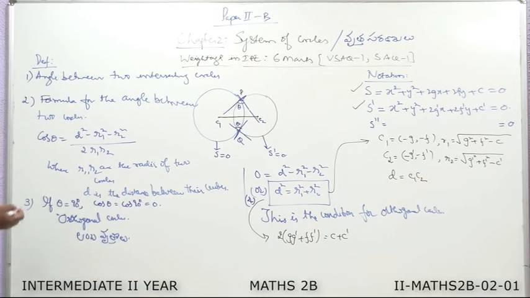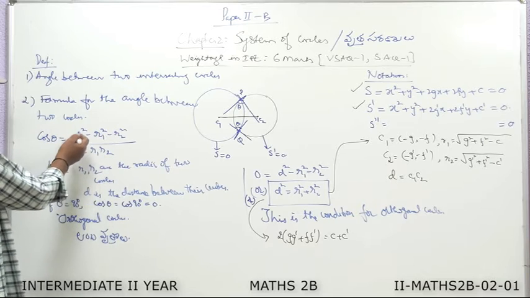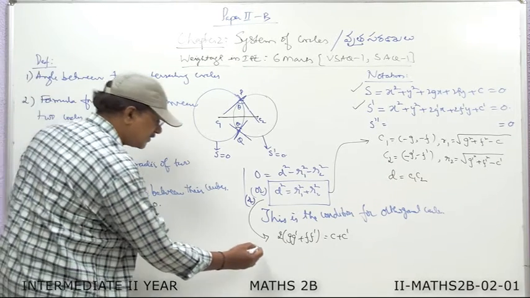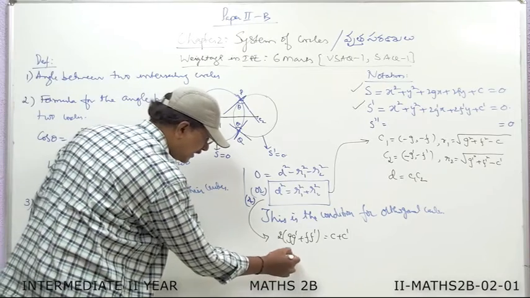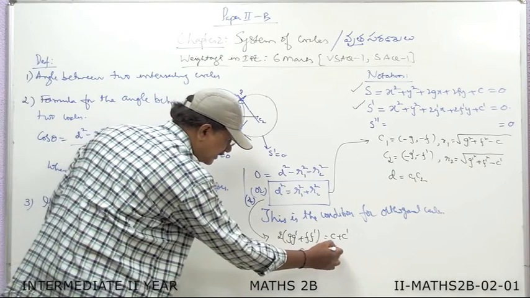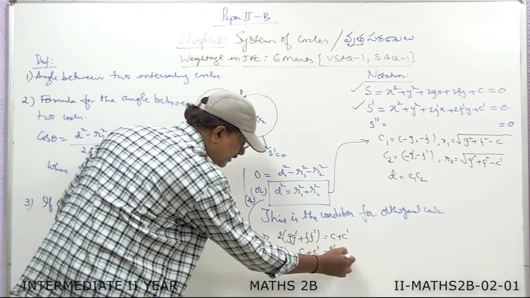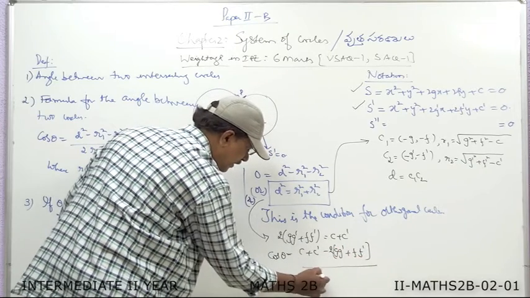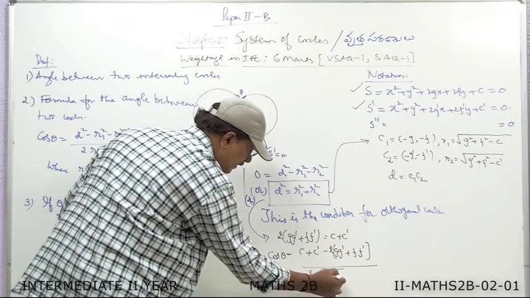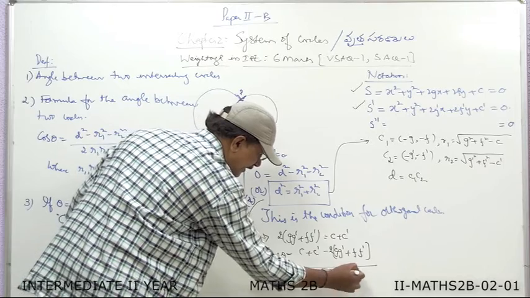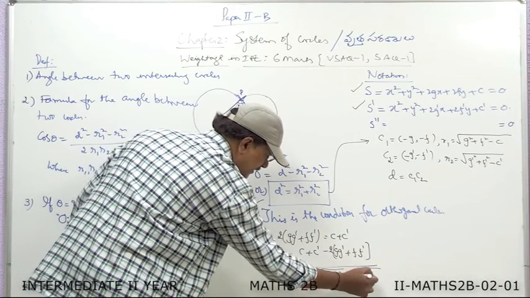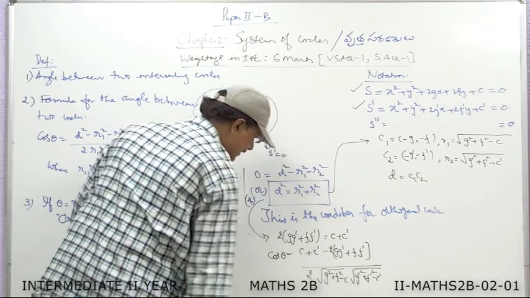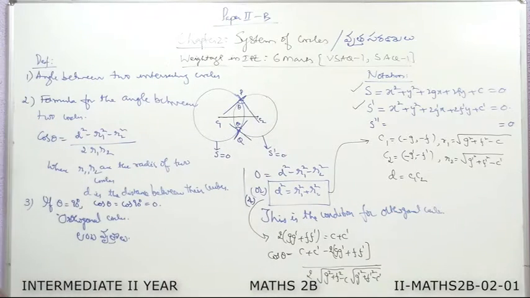Similarly, if you substitute r1, r2 and d values in the cos theta formula, then cos theta becomes c plus c dash minus 2 into gg dash plus ff dash by 2 into root of g square plus f square minus c into root of g dash square plus f dash square minus c dash.